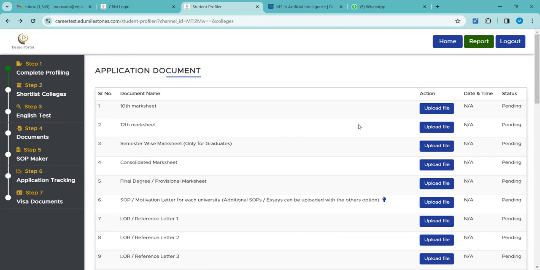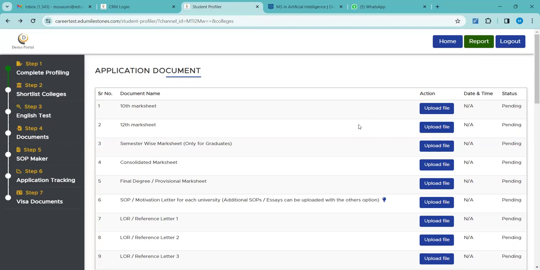Whenever the application submission process is on, when the document requirements are there, they can re-log in and upload the documents. So it will ease up your process, your work, efforts a little bit. Isn't it? So you can cross-check, cross-verify, and then forward it across to Edu Milestones.